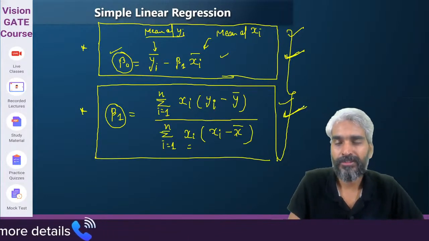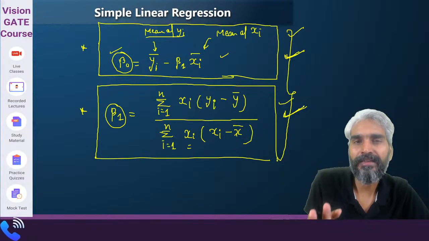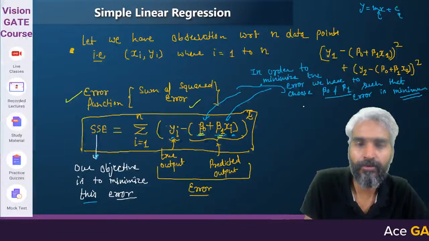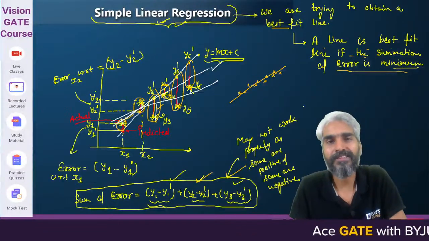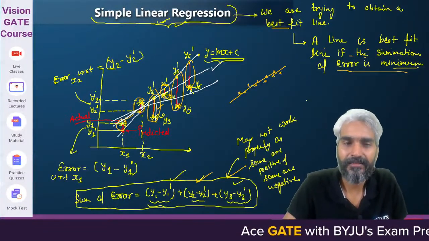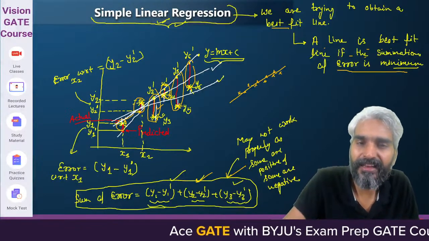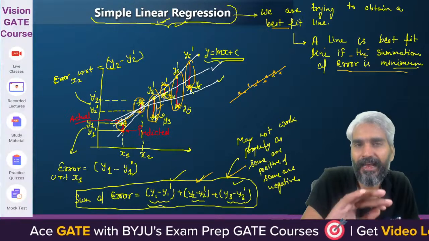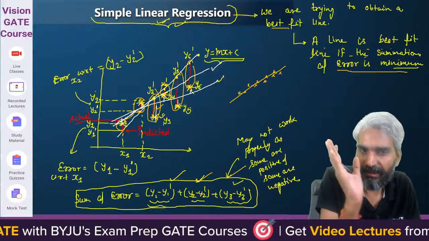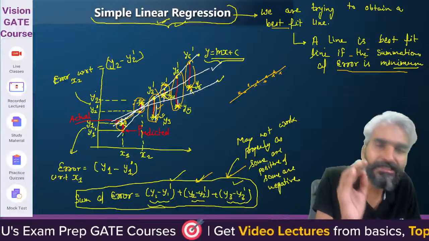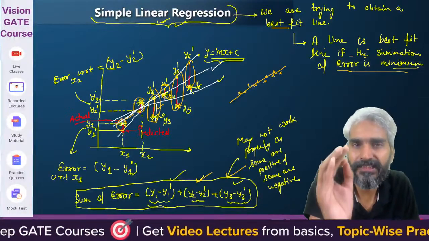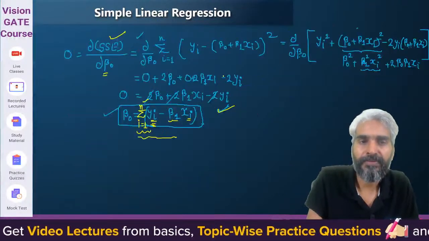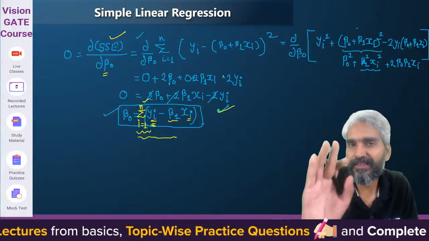Is there any doubt with simple linear regression? The concept is very simple: based on the values of x and y which are available in the training set, we'll try to obtain a line such that the error is minimized. The line with respect to which the error is minimum is known as the best fitted line.